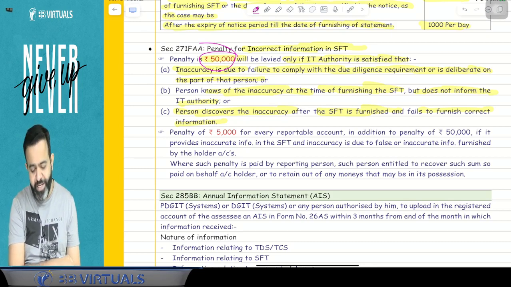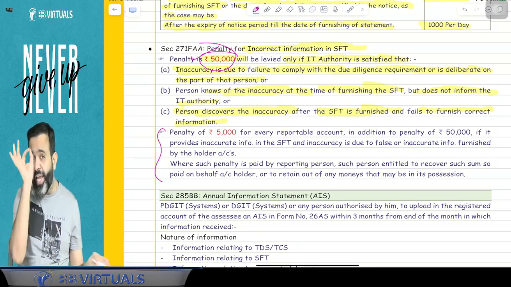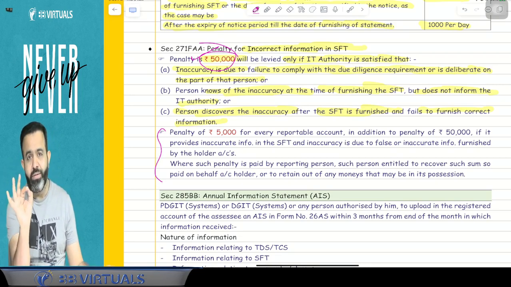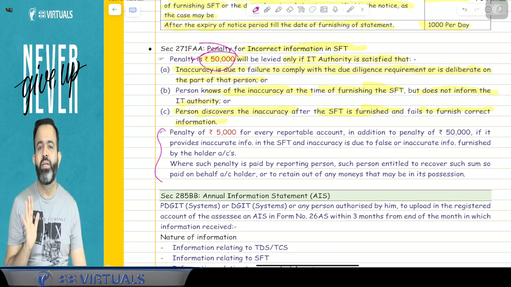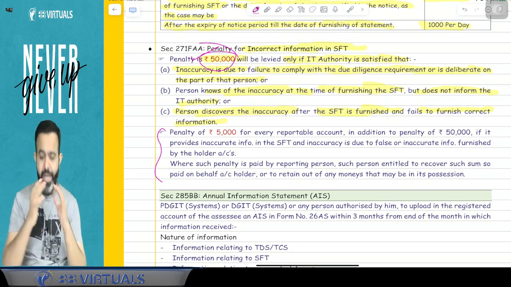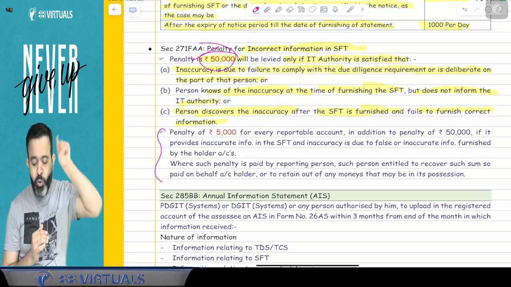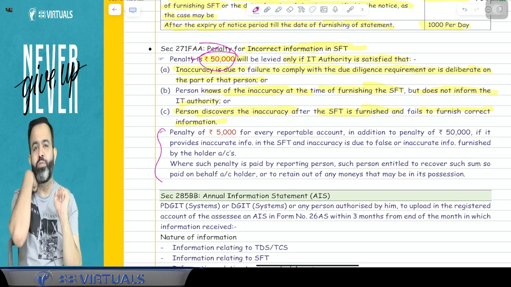And this year they have amended one more point. Along with this 50,000, for every wrong reportable account there will be a 5,000 penalty. Suppose one person's PAN number is wrong, and the wrong PAN number is given by the bank to the income tax department, then for every wrong reportable account, there will be a 5,000 penalty.